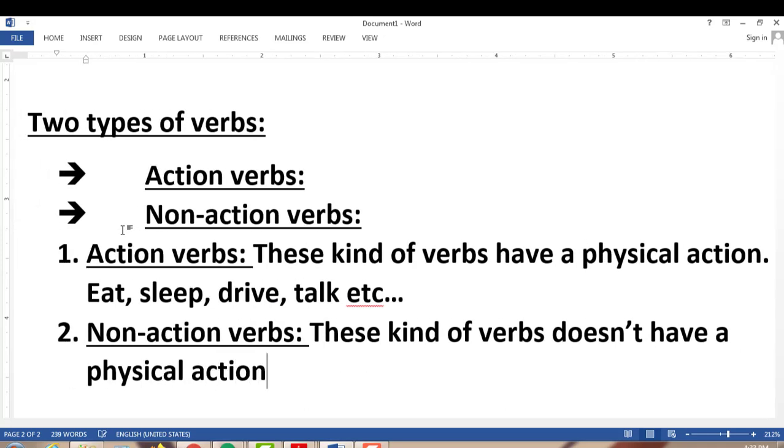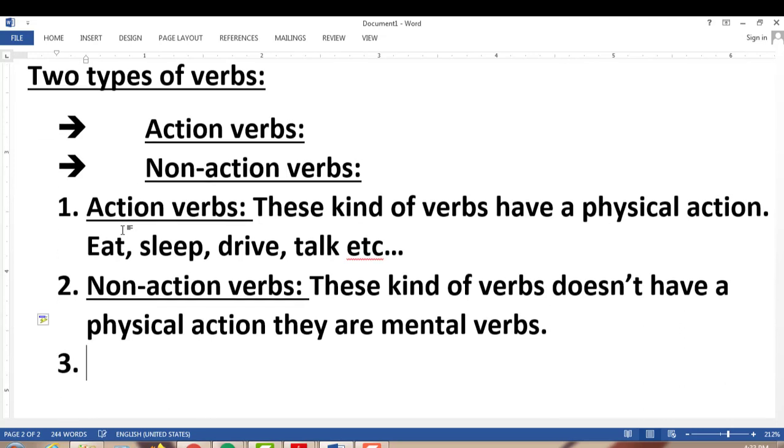Remember, they are mental verbs, which means whatever you're doing in your mind, in your brain. For example, agree.